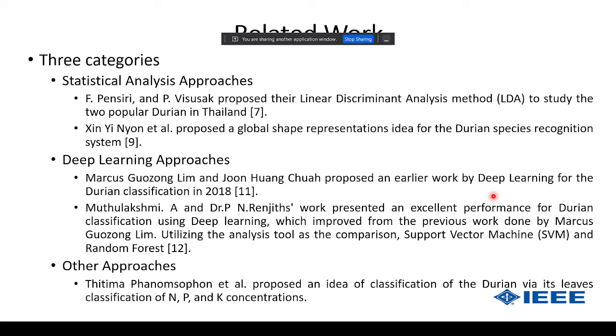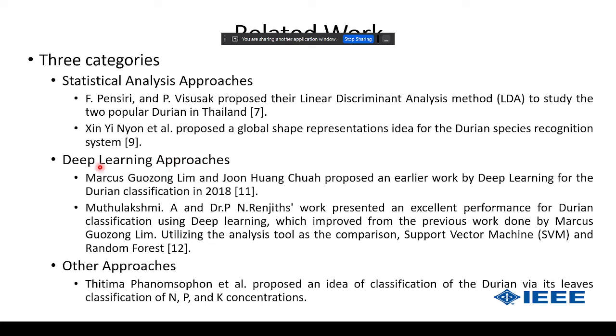Speaking of the related works done in durian fruit classification, we can categorize them into three. The first is statistical analysis approaches. Several researchers used LDA, linear discriminant analysis, for two very popular durians in Thailand. This research was conducted in Thailand, north of Malaysia. Later, Chinese researchers proposed a global shape representation idea to recognize durian species.